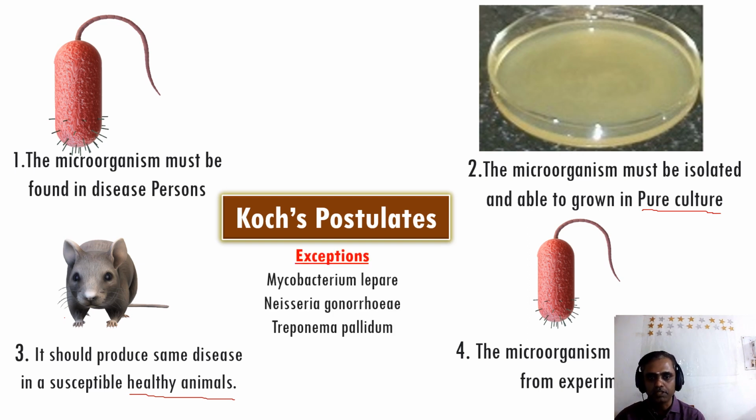But there are some exceptions, which are very important for MCQs, PG NEET and many other things: Mycobacterium leprae, Neisseria gonorrhoeae and Treponema pallidum, the syphilis-producing bacteria. These exceptions we always have to remember. All microbes follow the Koch postulate except these 3 microbes.